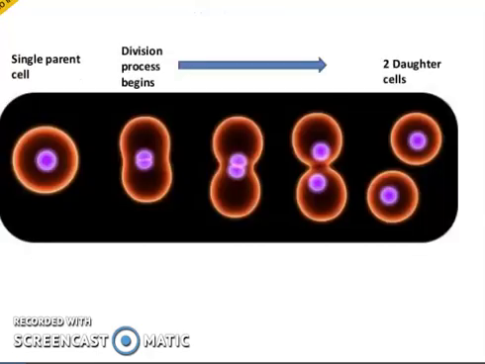Then the next thing you can see here is one single parental cell which is going through the division process, and there are multiple steps. When the process begins, it continues, and when it's finished, two daughter cells are produced. Here you can see the two daughter cells are identical to the parent cell. Just one difference is that the newly formed daughter cells are slightly smaller in size compared to the parental cell, but after some time these daughter cells will mature into a full-fledged cell, exactly the same in structure and shape as the parental cell. Then the next process of cell division will begin.